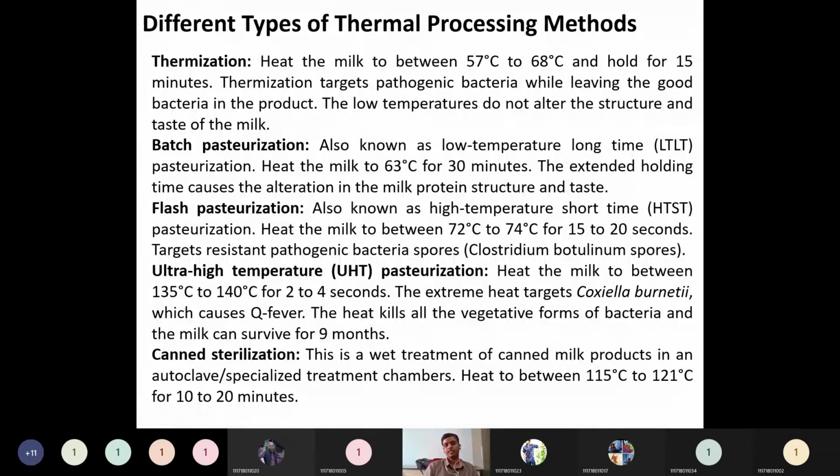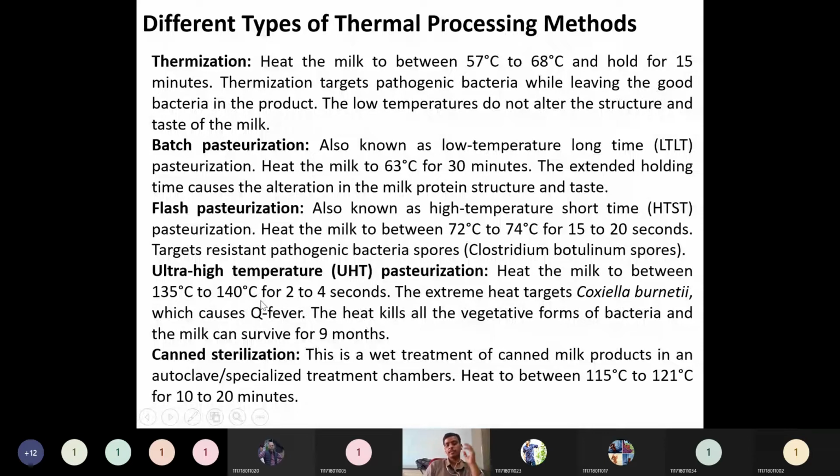So what does that mean? Ultra high temperature. Up to here we are using just around 75 degrees centigrade. But in ultra high temperature, the milk is heated above 100 degrees centigrade, between 135 to 140 degrees centigrade, for a very short time, 2 to 4 seconds only. So what happens in this process? The extreme heating supplied here targets Coxiella burnetii, which causes Q fever. Q fever means query fever.